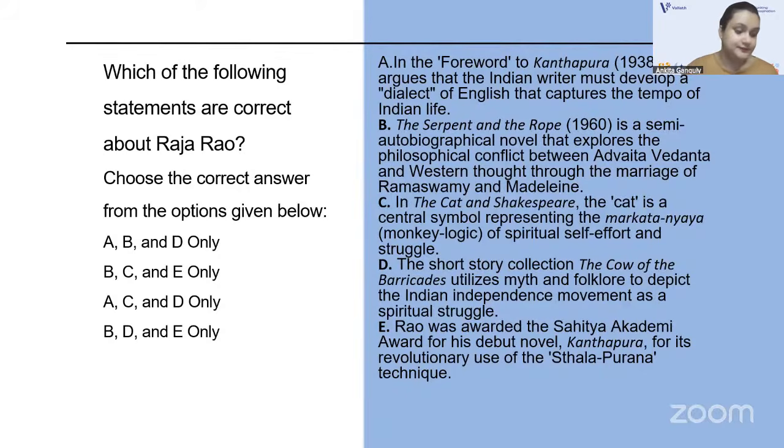Yes, that's correct. Then The Serpent and the Rope, The Cat and Shakespeare, The Cow of the Barricades, Sahitya Akademi Award. Which are correct statements here? Tell me. In the meantime, let me have some water.